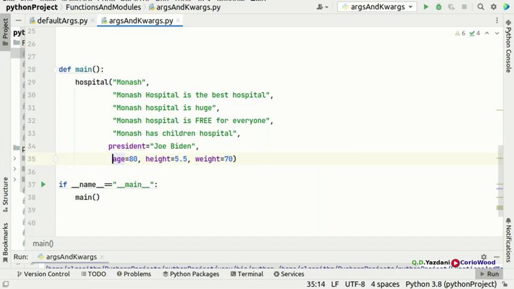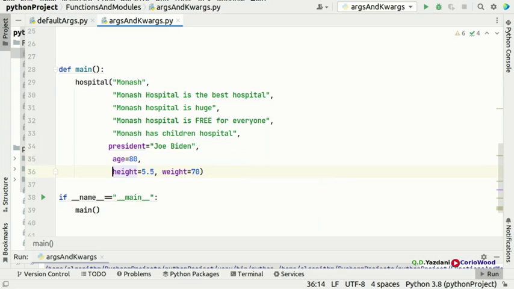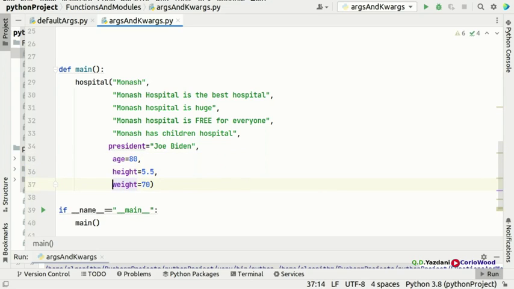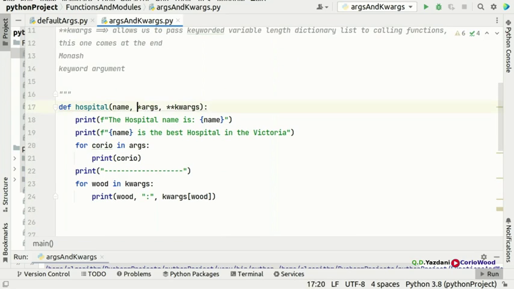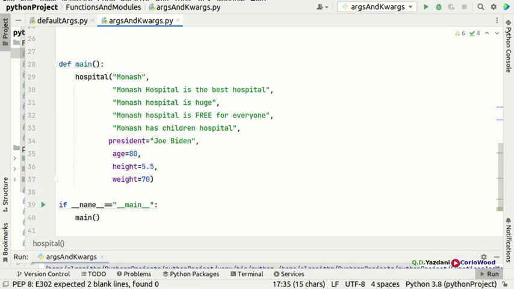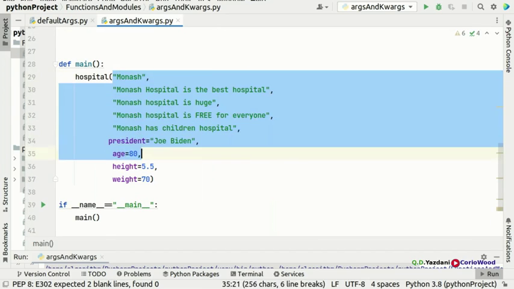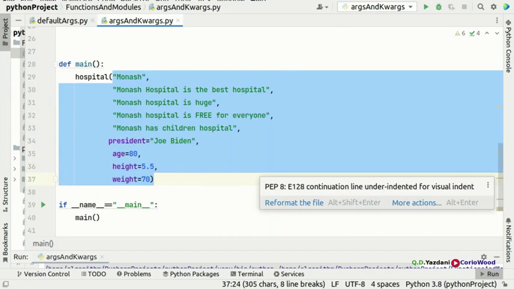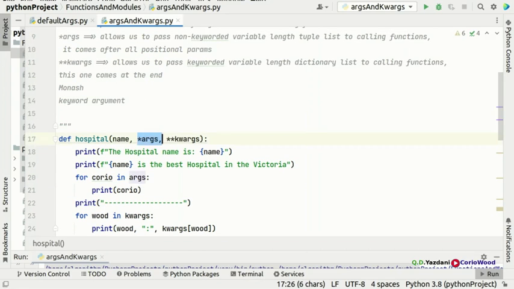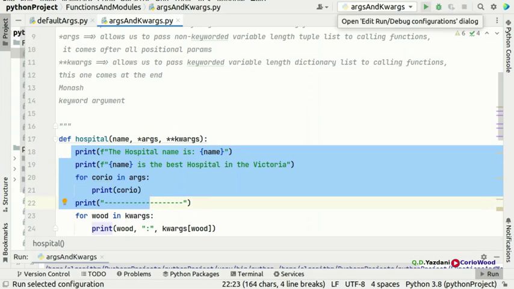All right, so now this Joe Biden's biography is all the information you guys know about Joe Biden. So the president is Joe Biden, the age is 80, height is 5.5, and weight is 70. So we can do all of this amazing magic with the help of arguments and keyword arguments. If you look in here, we are using a lot of arguments. Args and keyword args are the best when you guys don't know how many arguments you pass to the calling function.